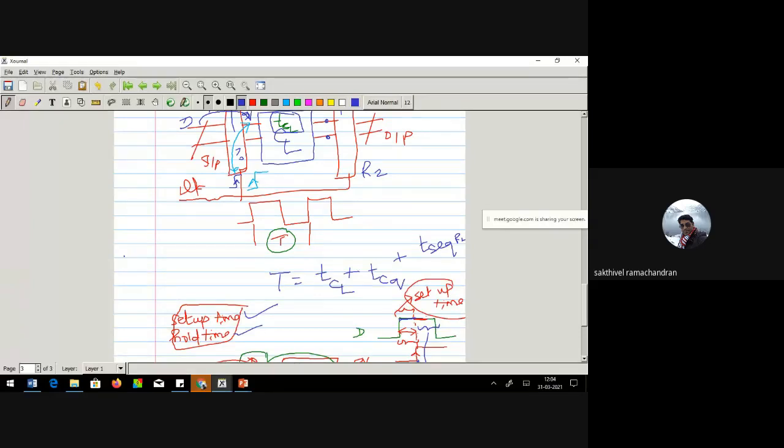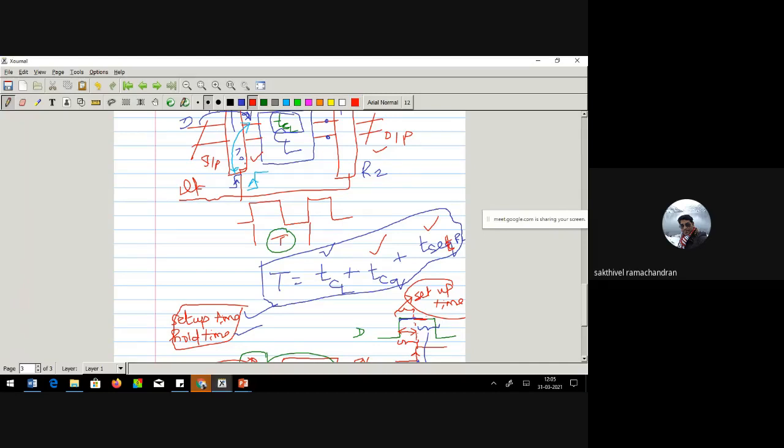So what I mean to say is the total time period T is not just the combo logic alone. It is in addition to clock to Q, plus a setup time. This is not clock to Q, it is the setup time of register R2. Generally in technical terms, they call this the launching flip-flop and the capturing flip-flop.